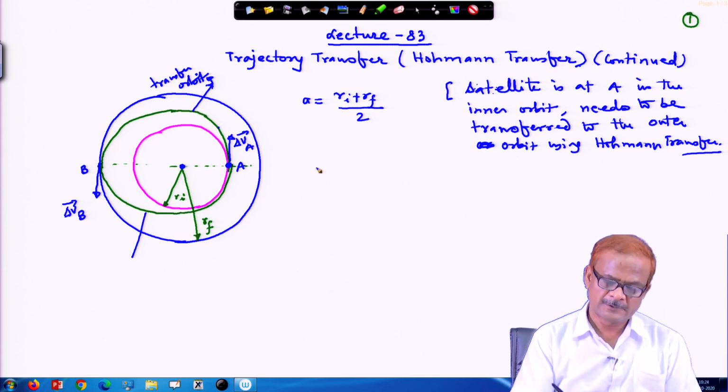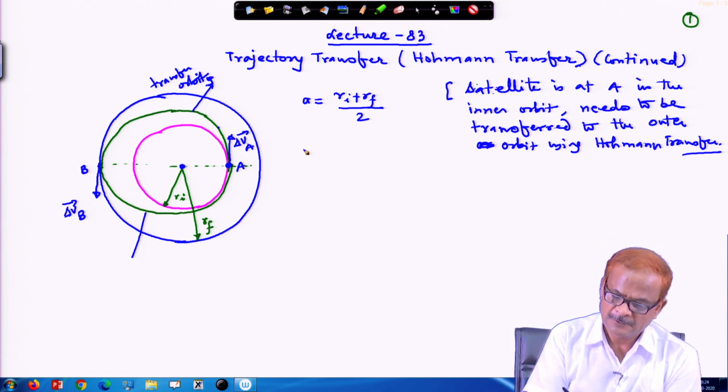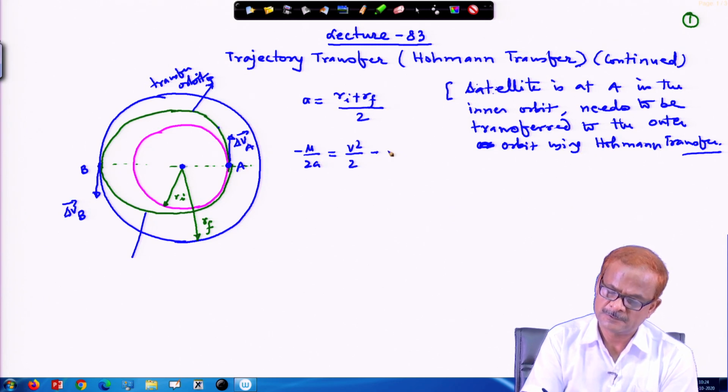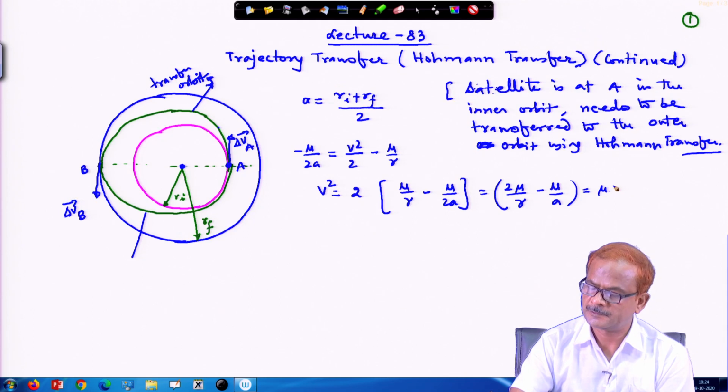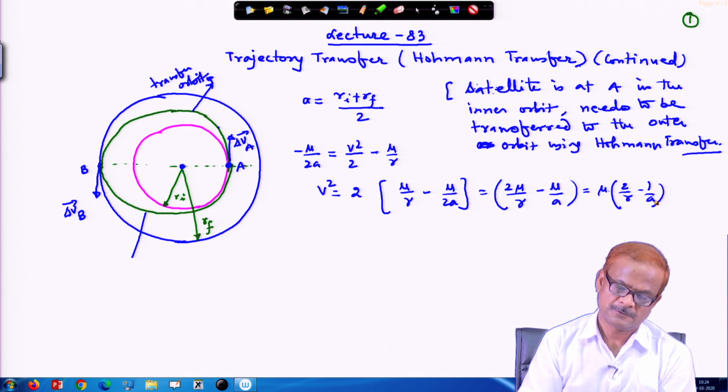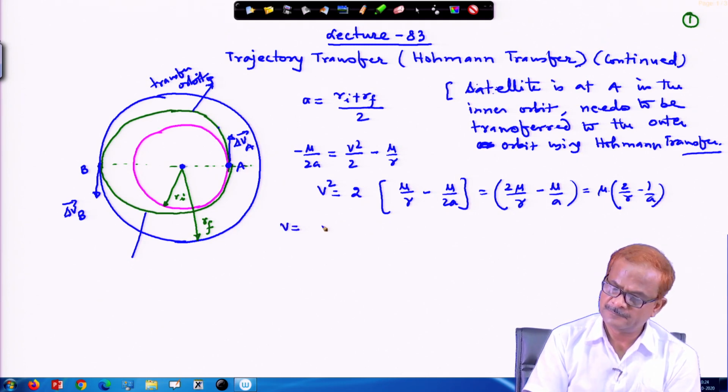This working out is very easy, as we have done earlier. The specific energy is minus mu by 2a equal to V A square by 2 minus mu by r. So from here we see V square will be 2 times mu by r minus mu by a, and mu we can keep outside. So, V equals the square root of mu times 2 by r minus 1 by a. So, V is available to us in this way.